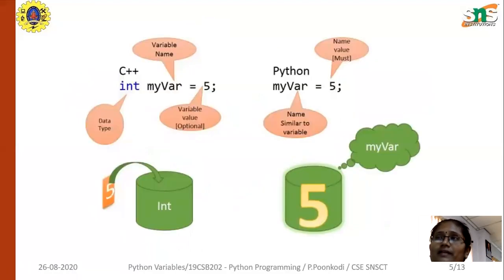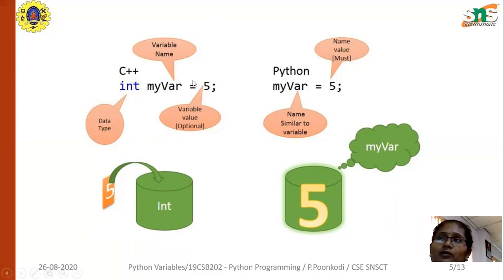Next, in C++, while declaring a variable, we should specify the data type, like this: integer. Then my variable can be any name; you can use the alphabets a to z, frame a word, assign a value, or simply use the letter A alone.